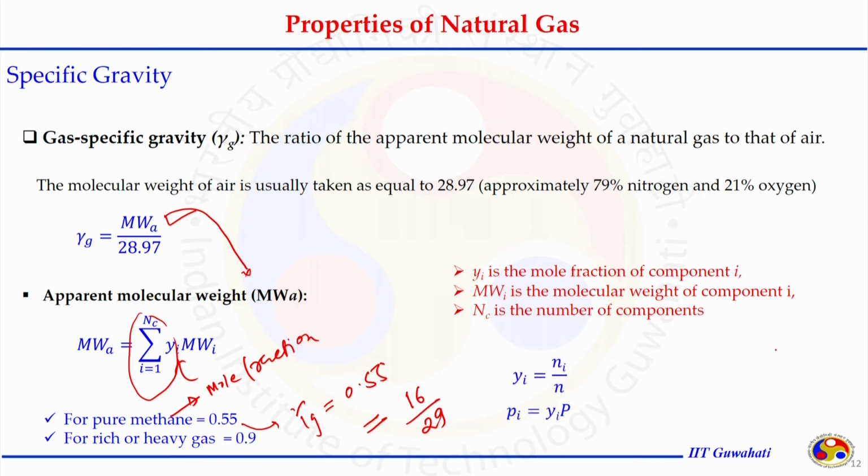How to calculate yi? Either perform gas chromatography, know the area, and convert that area into mass percent. From mass percent, you can convert into mole percent or mole fraction. So, yi is Ni by N, where Ni is the number of moles of component i divided by N, the total number of moles of the natural gas. And knowing this yi, we can also calculate the partial pressure of component i in a mixture, just applying Dalton's law.